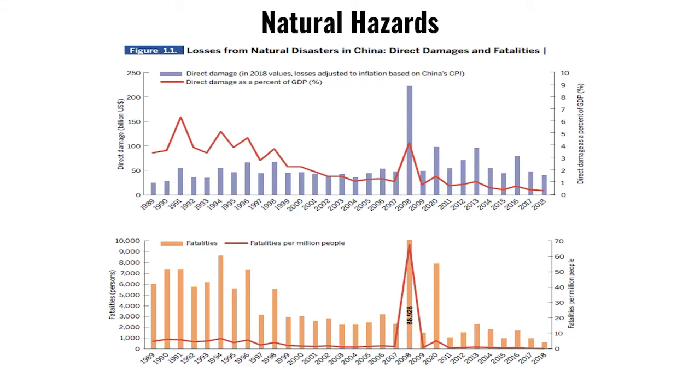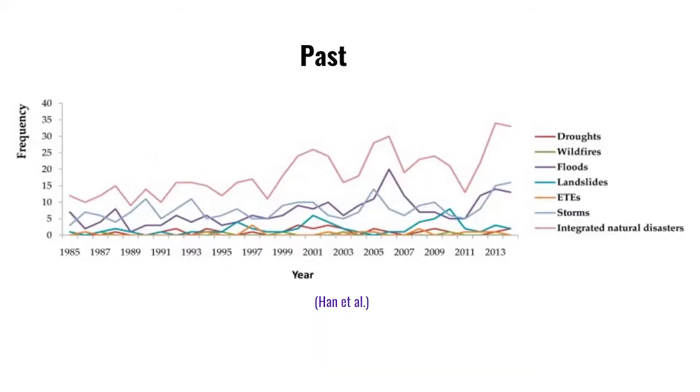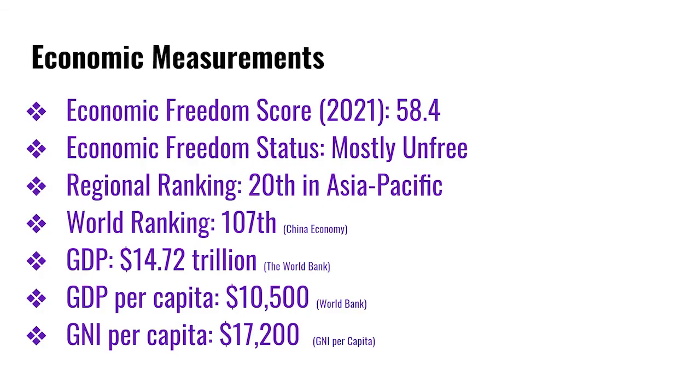From both of these graphs, we can tell that in 2008, the CDR spiked for that year. This graph shows the amount of natural hazards that happened in the past, and we can see earthquakes and floods are the major hazards that China received.